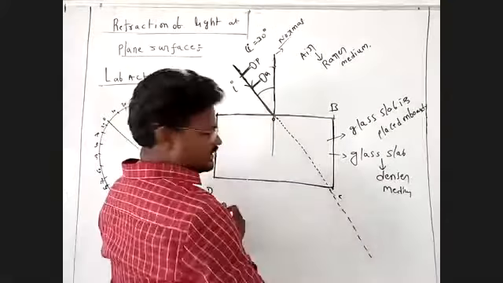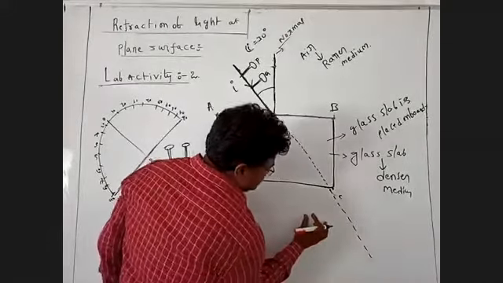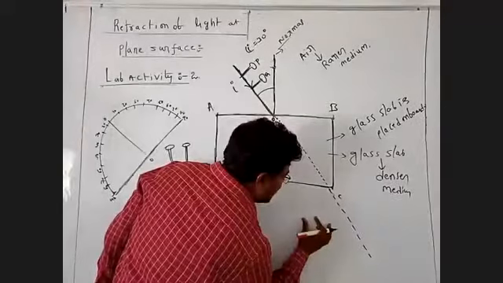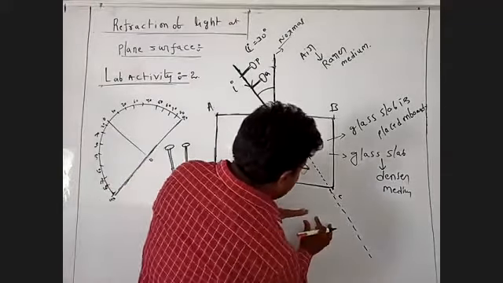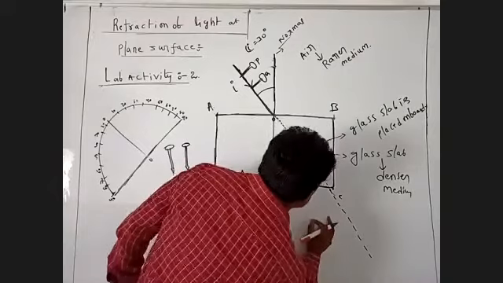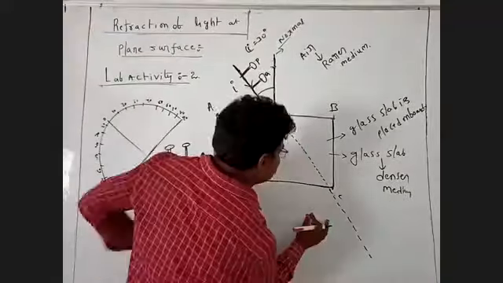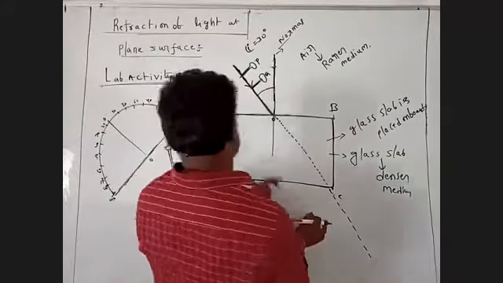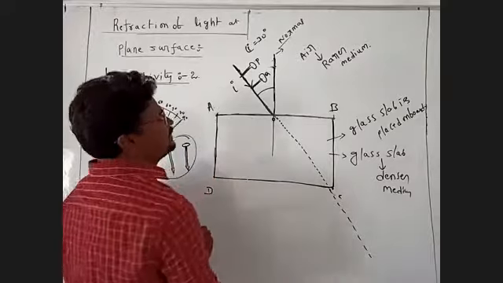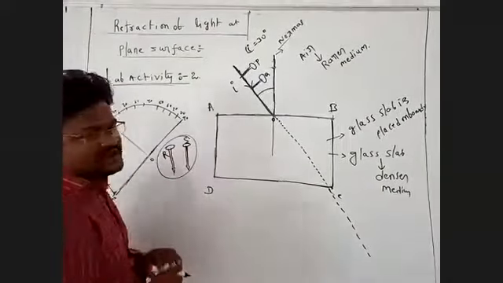Now my eye is kept here. My eye is seeing these two pins. I need two more pins, the R and S pins. I'm taking the R, S pins.